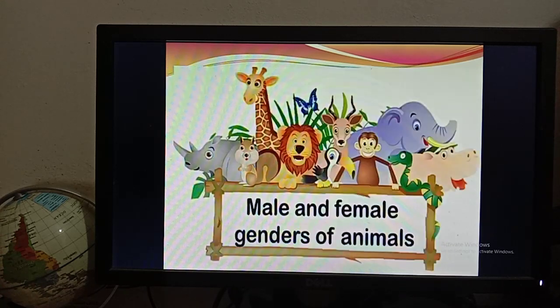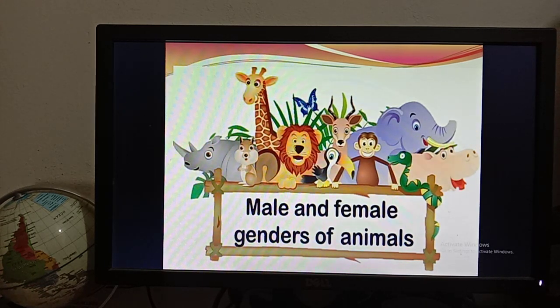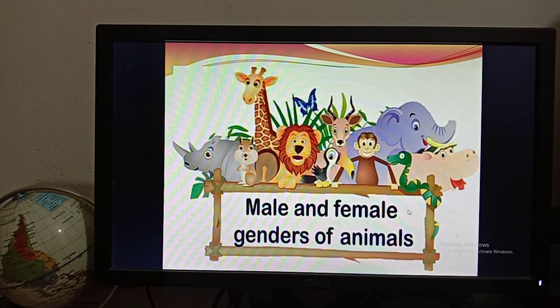Okay, now we will go for male and female genders of animals. Boys, actually genders are not only for human beings, genders are also for animals. That's why you have to identify which one is male and which one is female. And male animals are called masculine gender, and female animals are called feminine gender.